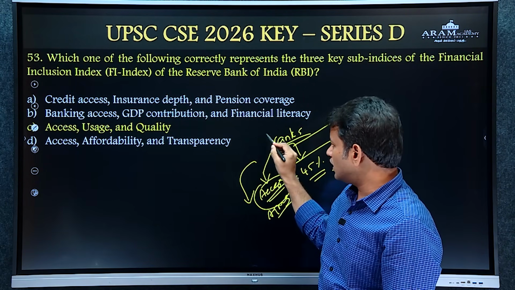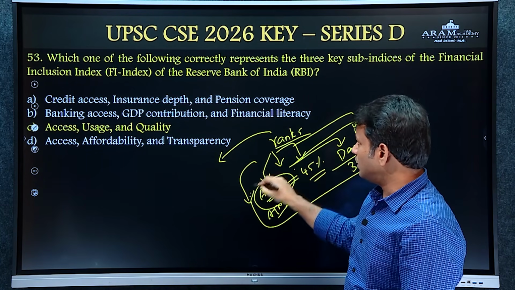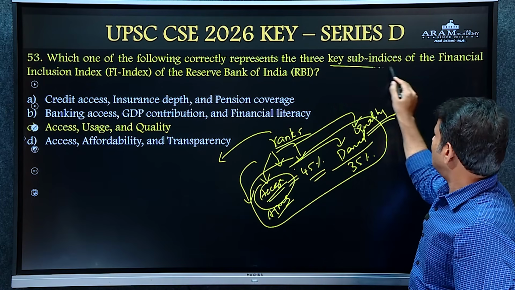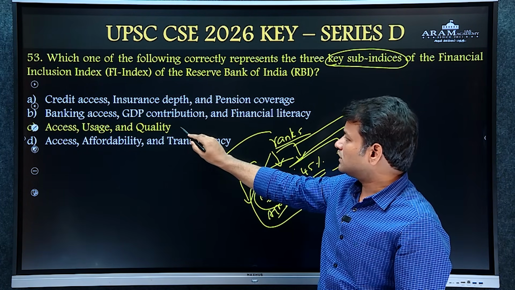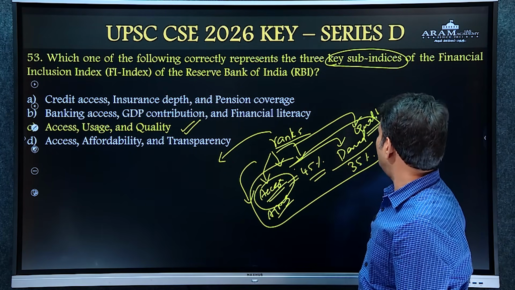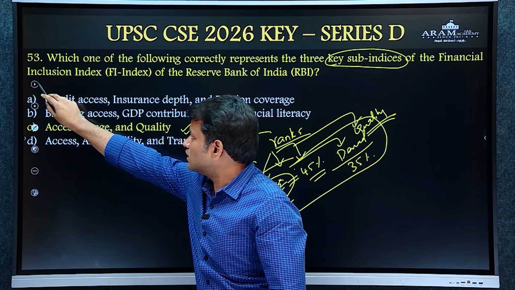So the Financial Inclusion Index gives ranks on the basis of these three parameters, which are the key sub-indices under the index. Access, usage and quality are the three sub-indices. So the answer is C.